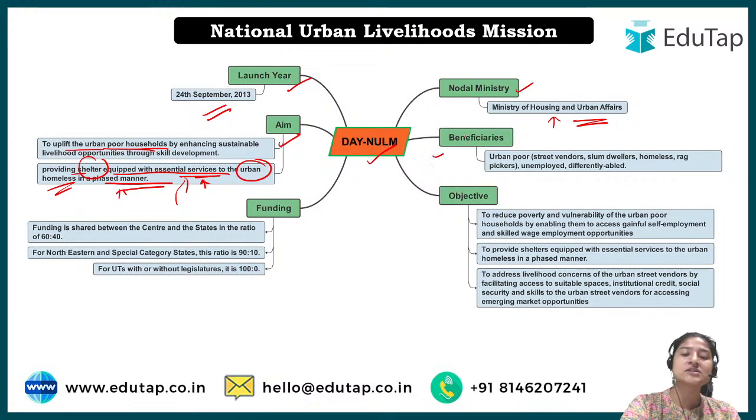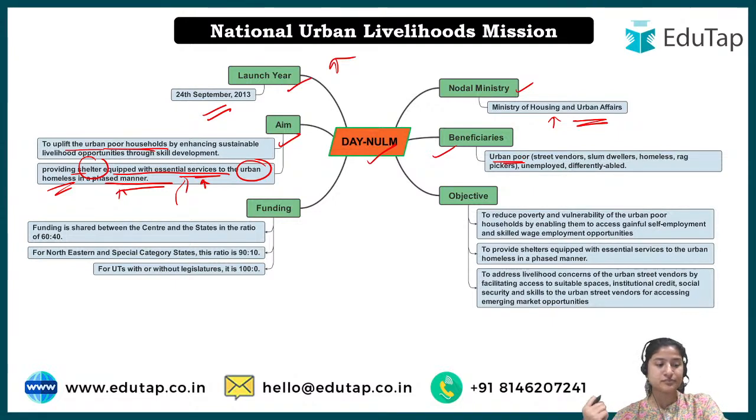Talking about beneficiaries, who would be benefited under this National Urban Livelihood Mission? I'll repeat again, this is the urban livelihood mission, not the rural livelihood mission. We are talking about urban areas. Beneficiaries would be the urban poor, people who are living in urban areas but are still poor. Usually it is believed that villages have more poor people compared to urban areas, but urban areas also have this section.